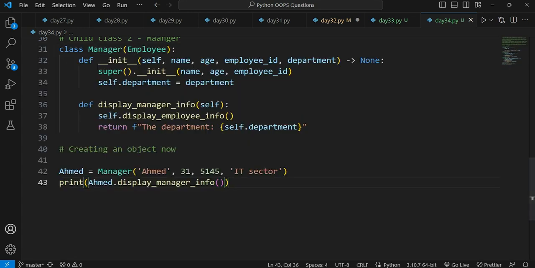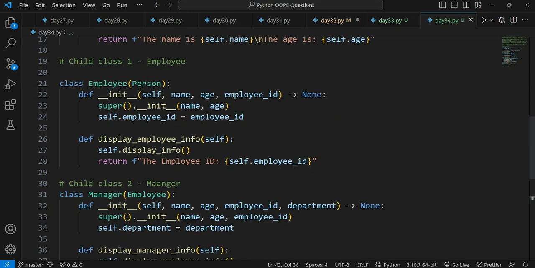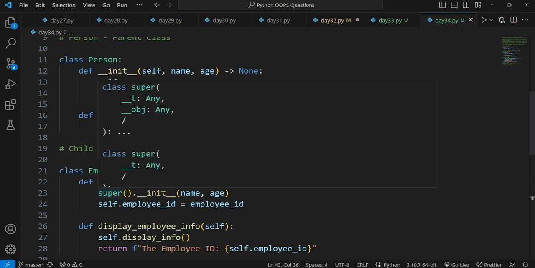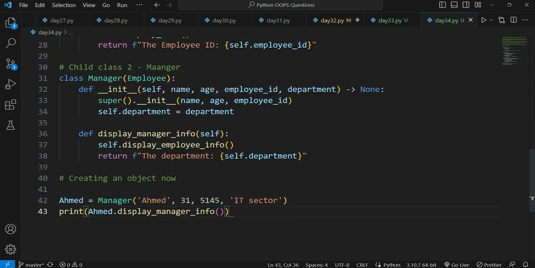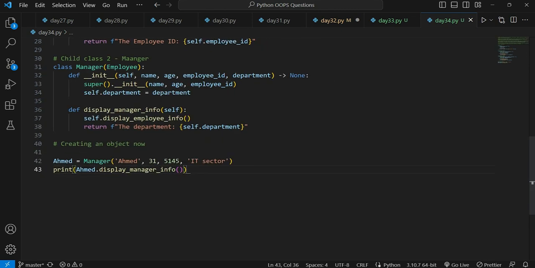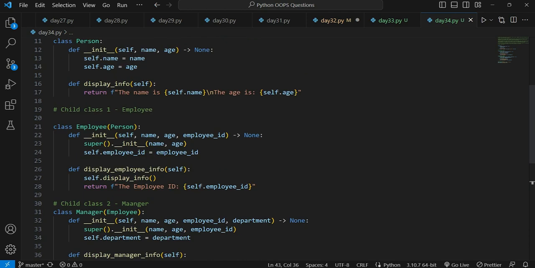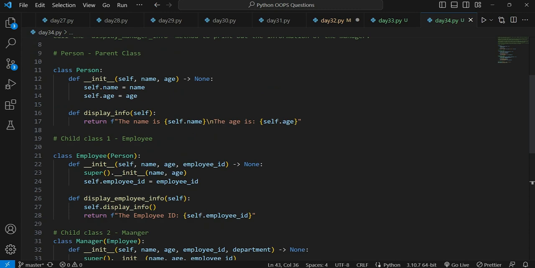Now if I want to get all the values like name, age, employee ID, and department, by only running this display manager info, what I can do here is replace return with print. Instead of returning, I print the value, because each time I am inheriting in my class, it is returning me a value, it is not printing me a value.